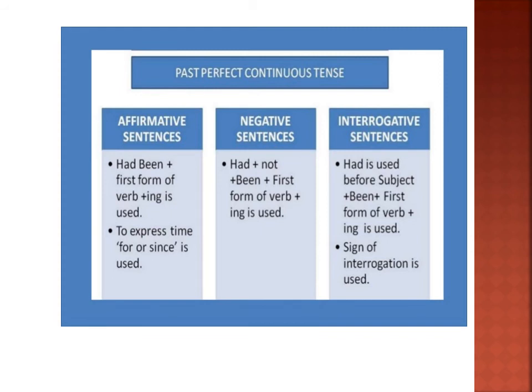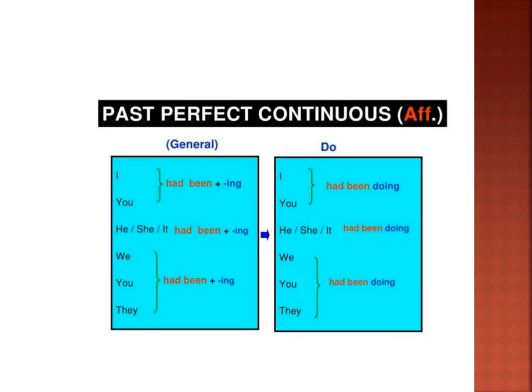How are you going to use it in affirmative sentences, negative sentences and interrogative sentences? In affirmative sentences, had been plus first form of verb plus ing form is used to express the time, and for or since is used. In negative sentences, had plus not plus been plus first form of verb plus ing form is used. In interrogative sentences, had is used before the subject, plus been plus first form of verb plus ing, and the sign of interrogation is used. I've given some examples. Next.